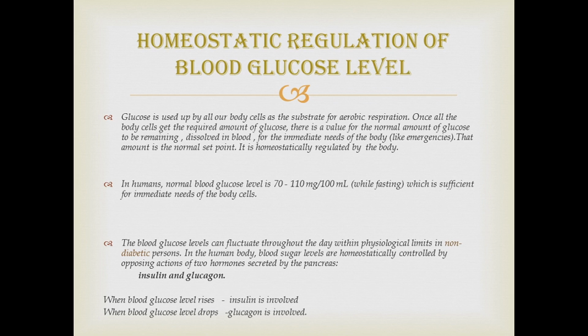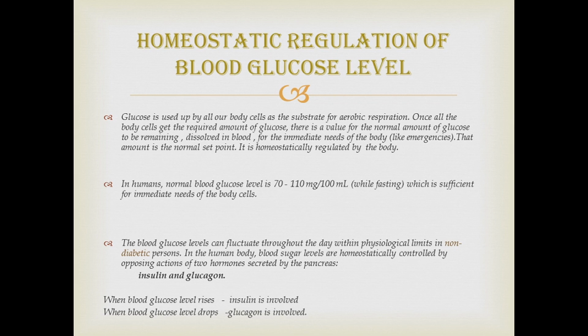Now that is called the normal set point, and that amount is 70 to 110 milligrams per 100 milliliters. A value between 70 and 110 milligrams should be there in 100 milliliters of blood. Now this is as tested while fasting. This much is sufficient for the immediate needs of the body cells. The blood glucose levels can fluctuate throughout the day within physiological limits. Within physiological limits means no need of homeostatic regulation for that change. It is not a significant change.